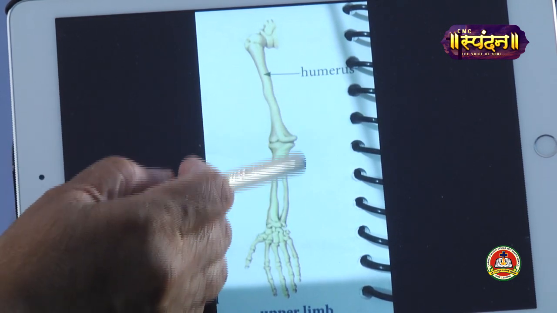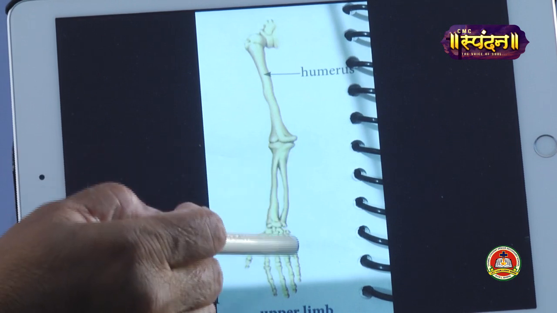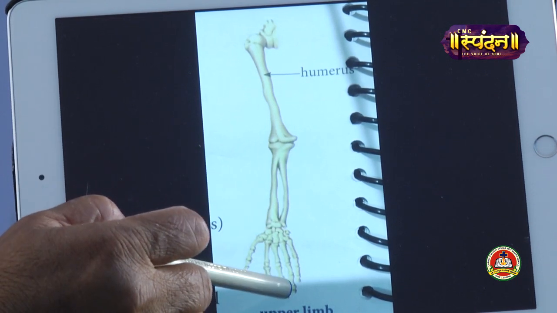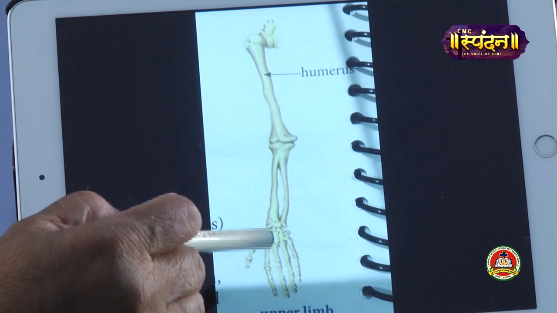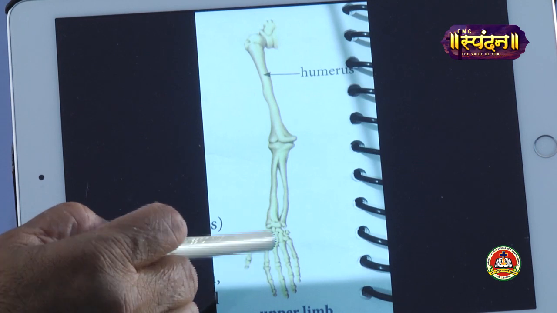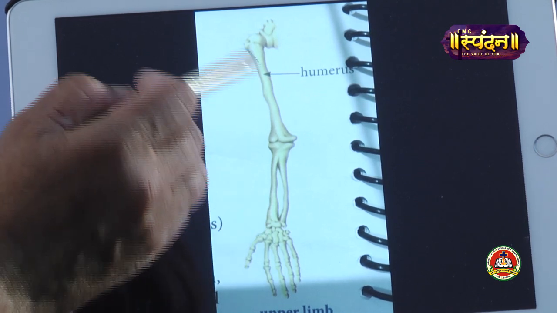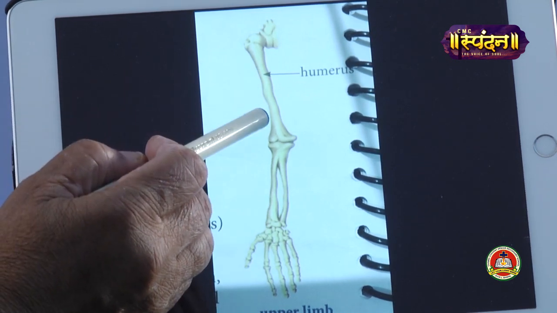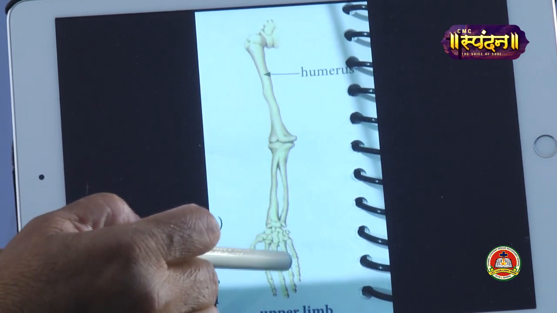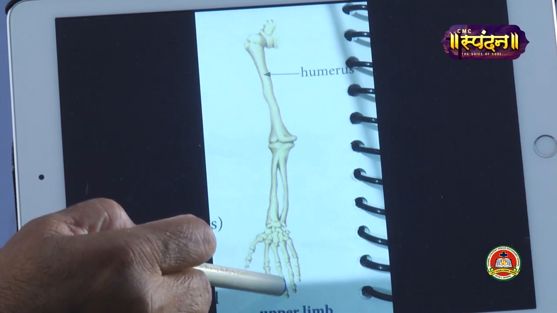Then there are two thin bones here, and then we have our wrist and the fingers. There are many tiny bones in this area. So what does the upper limb consist of? It consists of the upper arm, the lower arm and the hand, the wrist, the palm and the fingers, right?